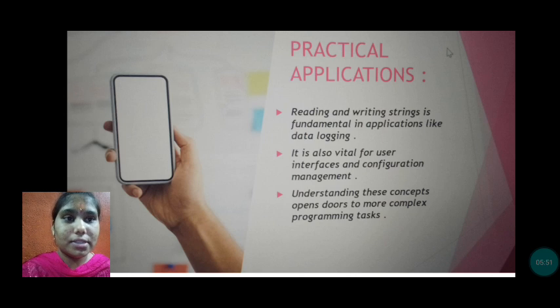Practical applications. Reading and writing strings is fundamental in applications like data logging. It is also vital for user interfaces and configuration management. Understanding these concepts opens doors to more complex programming tasks, so we have to understand these concepts very carefully.